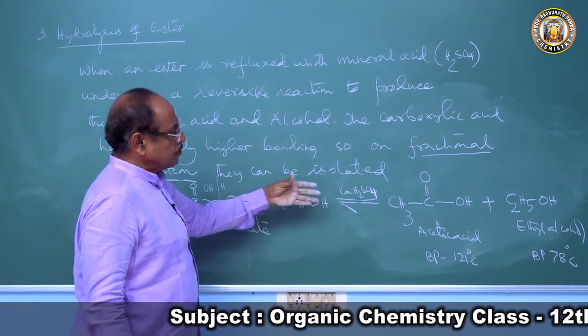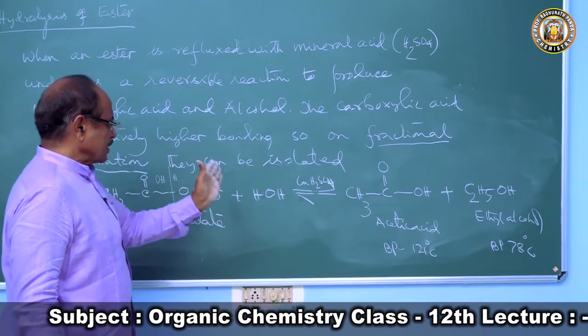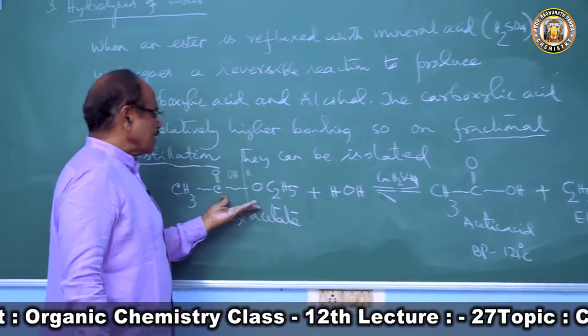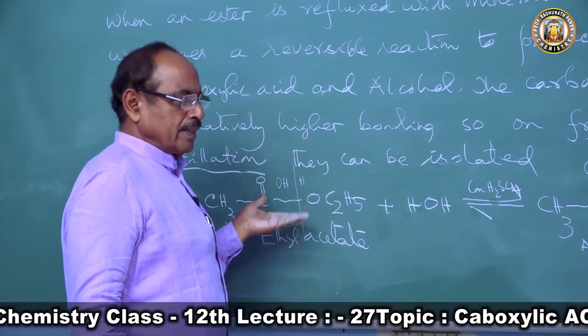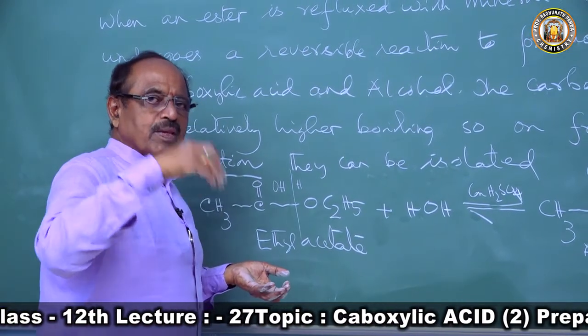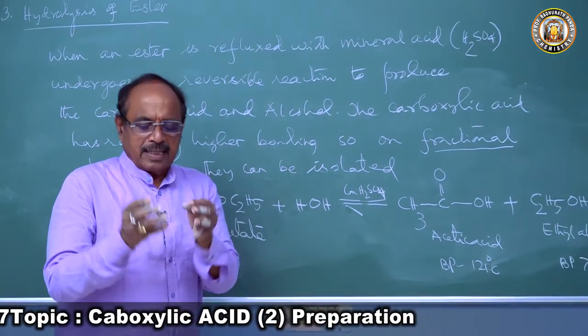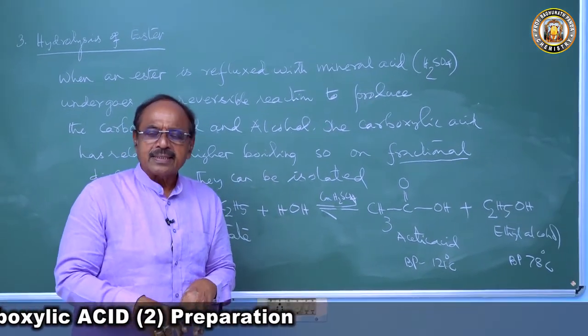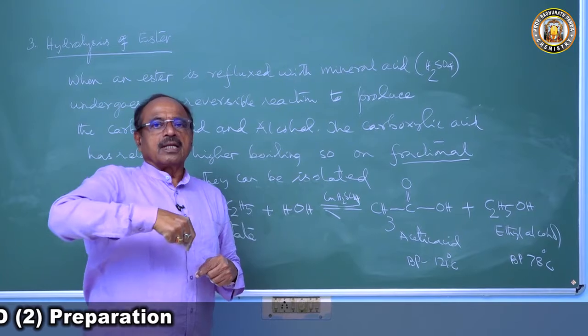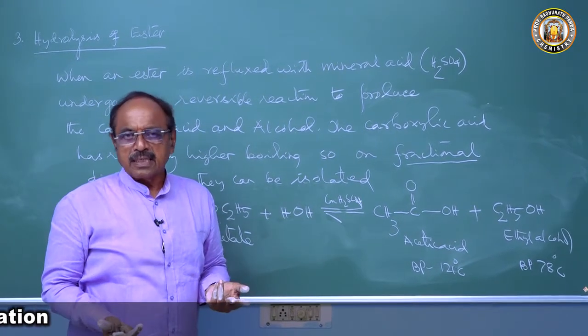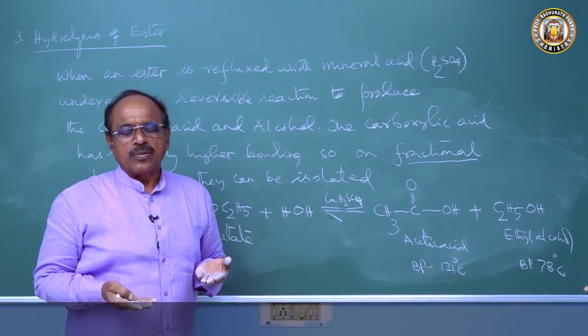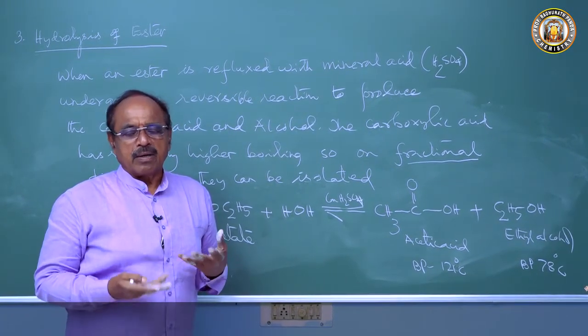So if you want to have the forward reaction to take place, we have to increase the concentration of ethyl ester. We will go on adding the ester to the reflux. We take a round bottom flask, then we take the ester in that. Then by the thistle funnel we add the concentrated sulfuric acid and we heat by water bath.